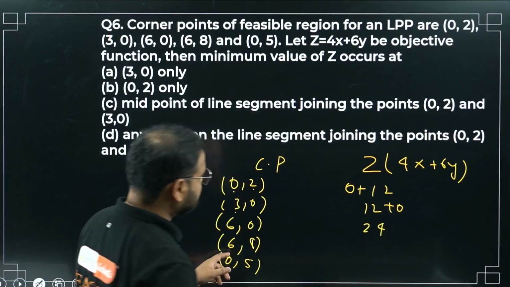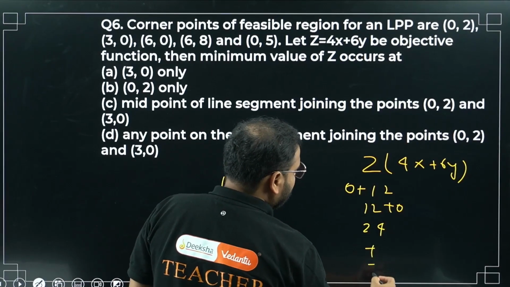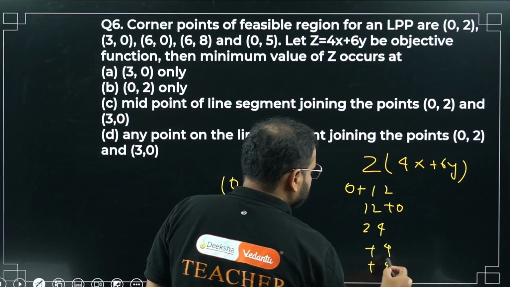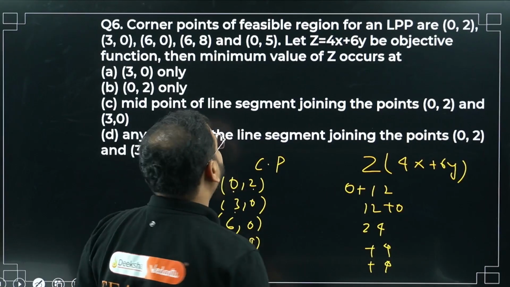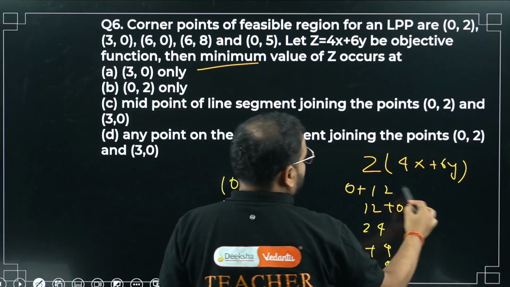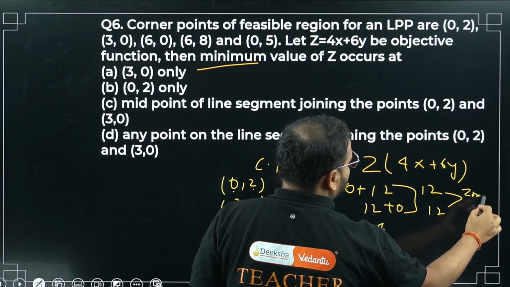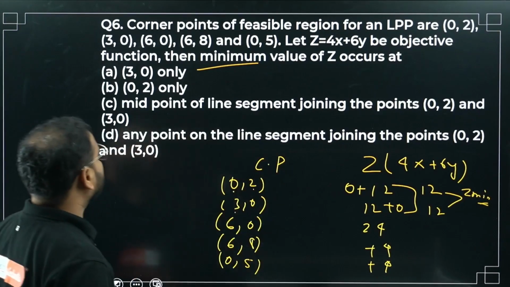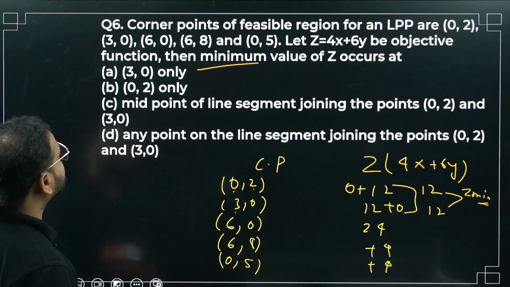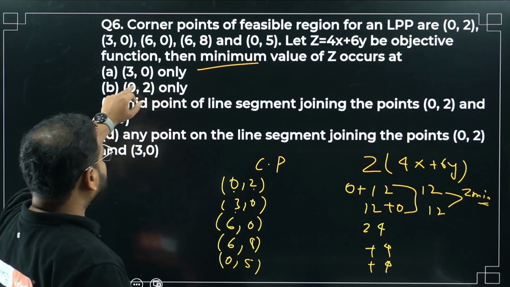Over here, these two values will be higher only. Please check. These two are higher values. So I'm looking for what value? Minimum value, means over here. Both of these are 12 and 12. So this is my z minimum value. So basically what is my answer? Only one point can't be true. Both of them have the same condition.